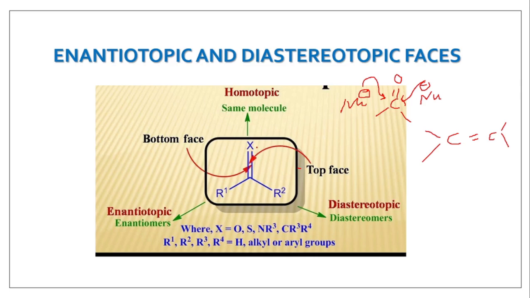Depending upon the attack, if the attack from either side results in the same molecule, the faces are called homotopic faces. If attack from either side results in enantiomers, then such faces are called enantiotopic faces. And if it results in diastereoisomers, then such faces are called diastereotopic faces.